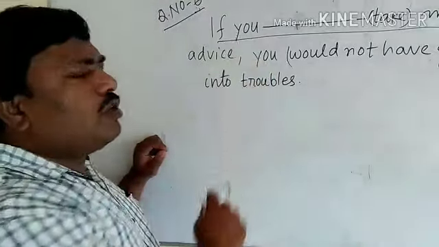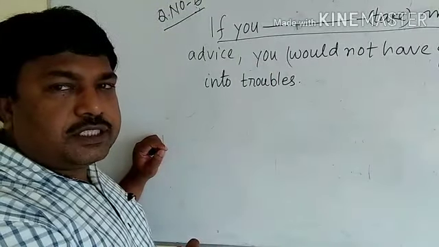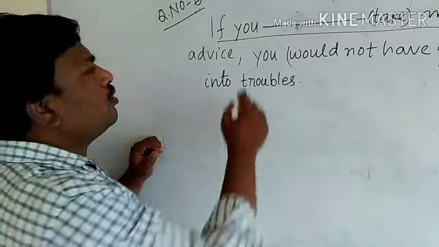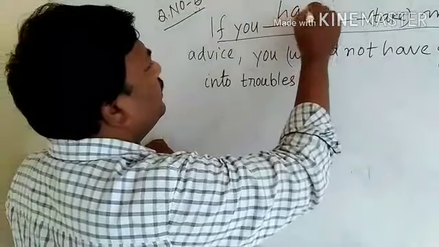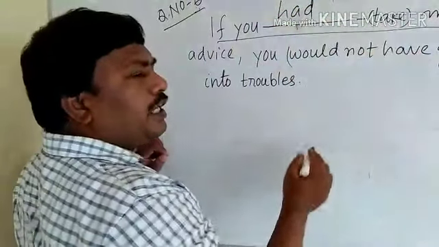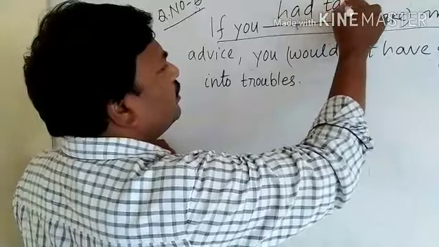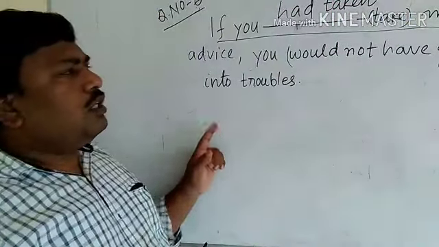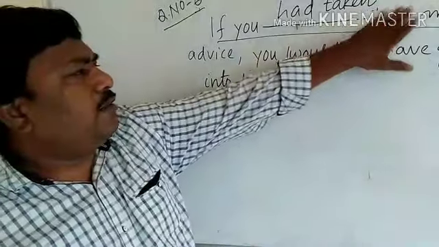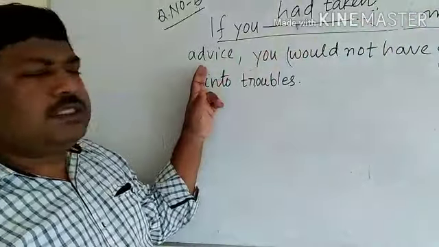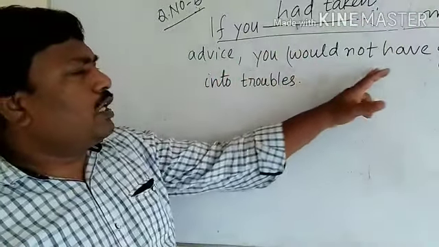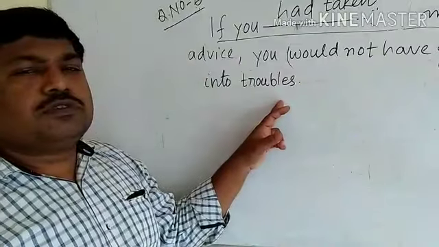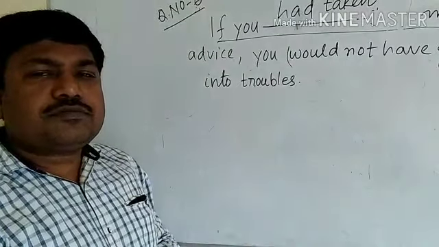So in the if clause you have to use had plus V3. So if you had, V3 of take is taken. The answer: if you had taken my advice, you would not have got into troubles. We got the answer.